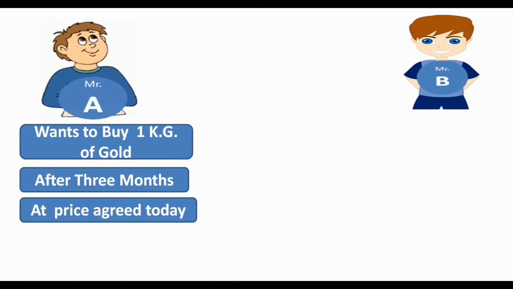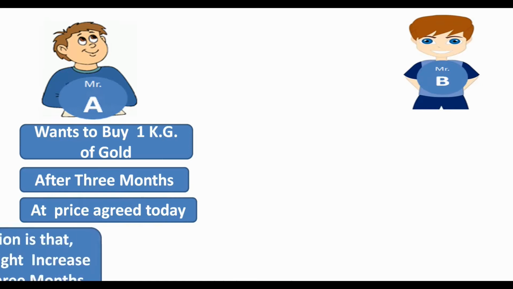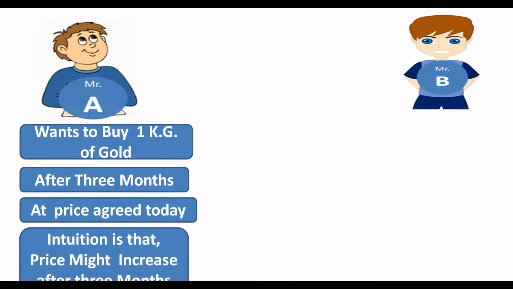He wants the price to be agreed today because his intuition is that the gold price is going to increase after 3 months, when he actually requires the gold.